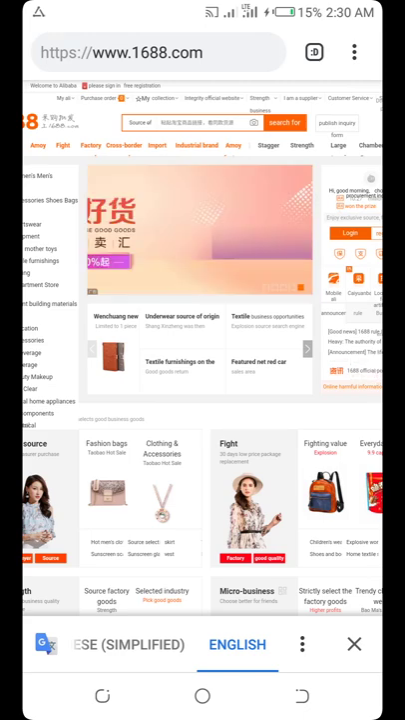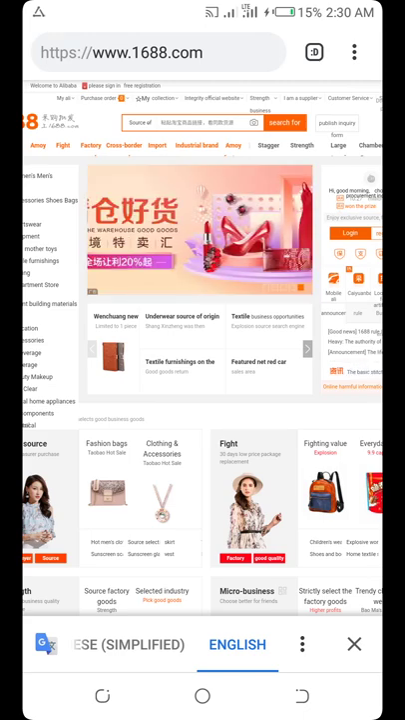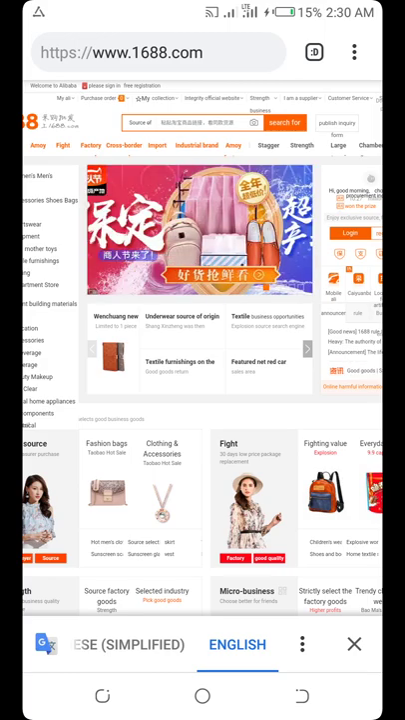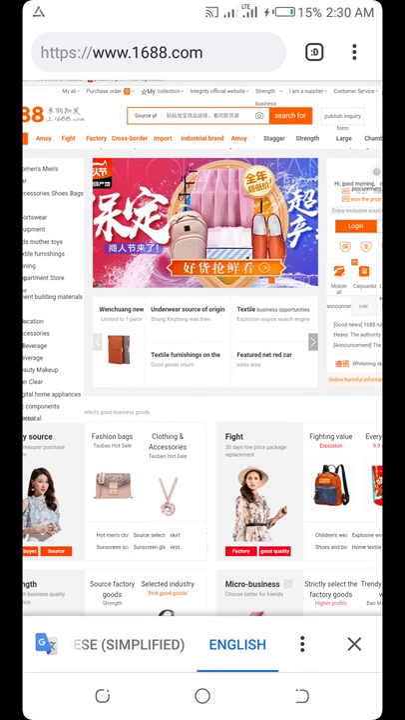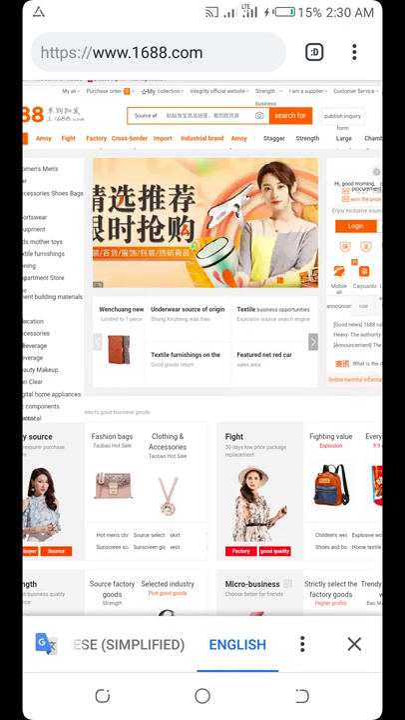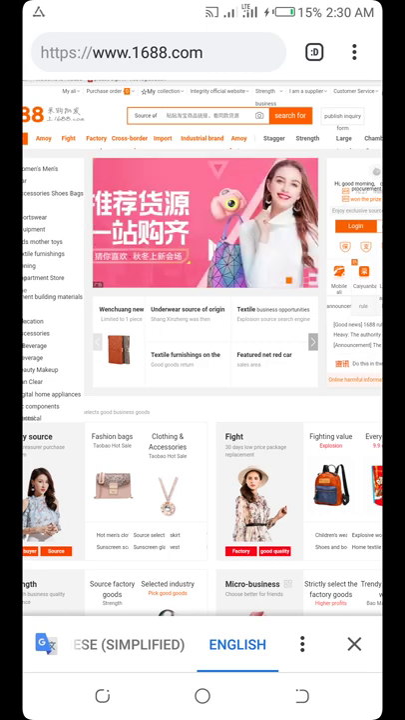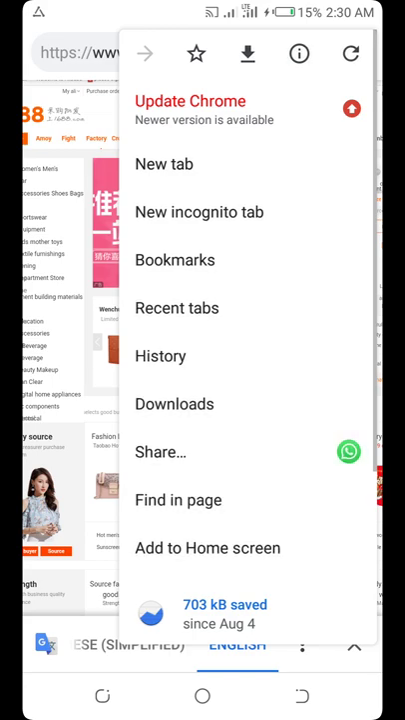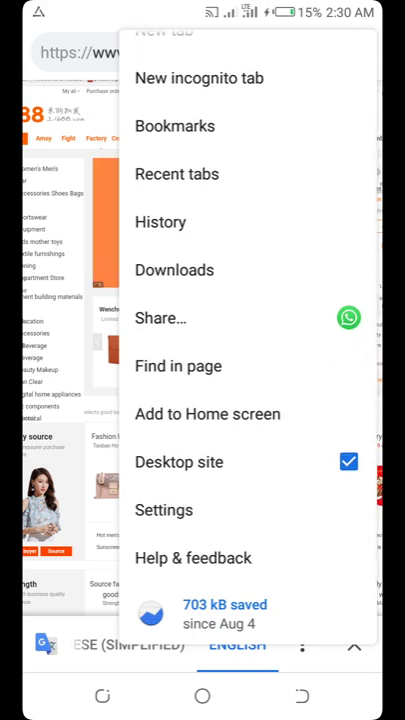Okay, now this is what I mean. Once you get to this place, you've translated it to English. You can see it's on English now. Now what else you will do is to go to this three dot bar at the right hand of your phone. You change it to a desktop site.